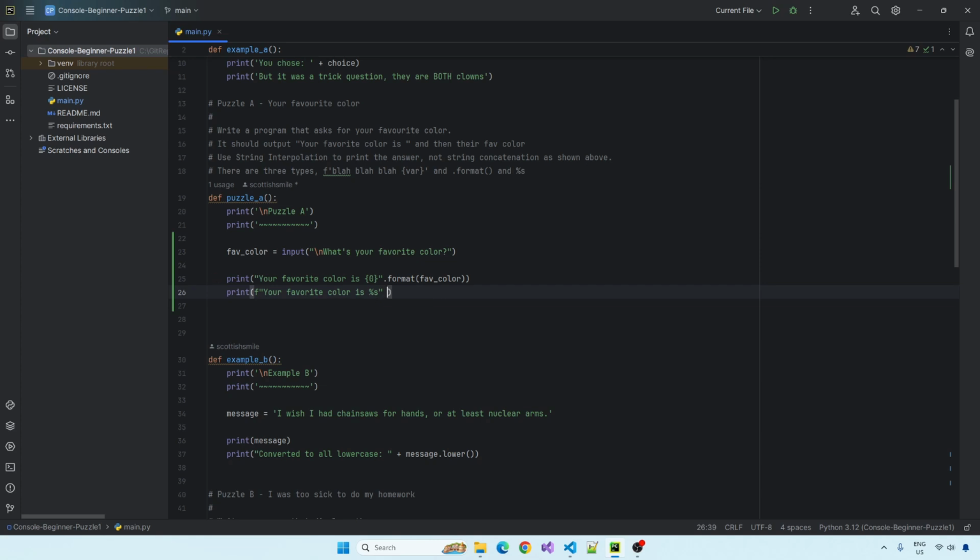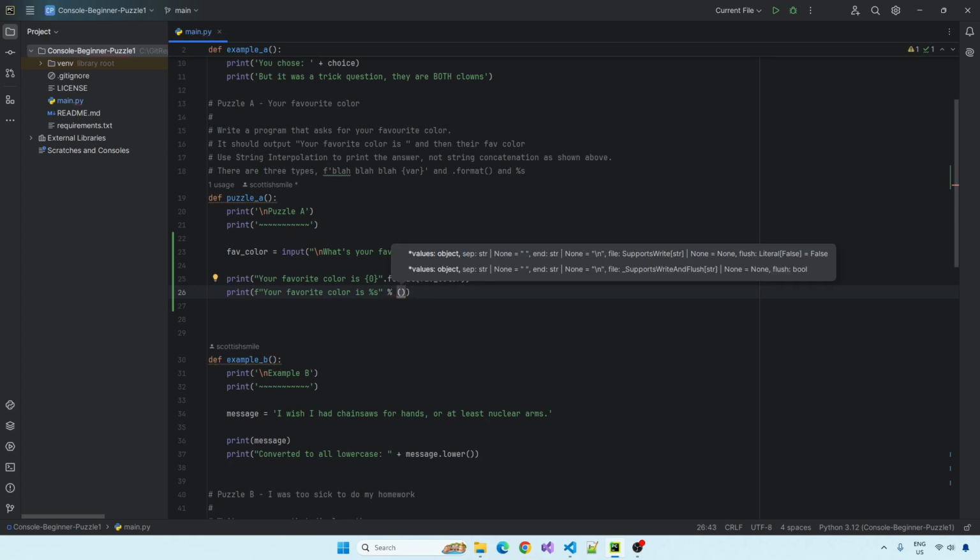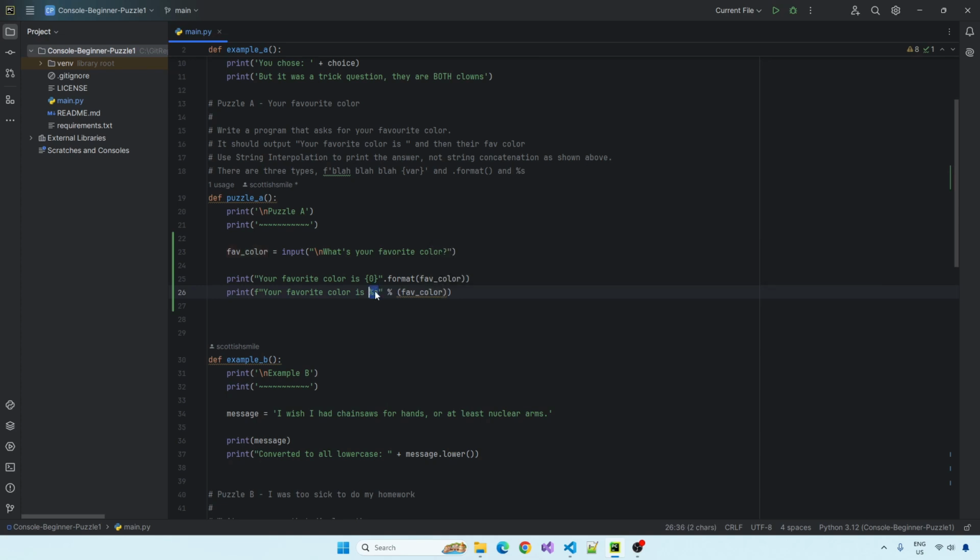And then after the string, use %, and then brackets, and then whatever the variable is. You would also have different percentage signs with different characters after them, depending on what this is. So this will just replace the first string with this string variable.